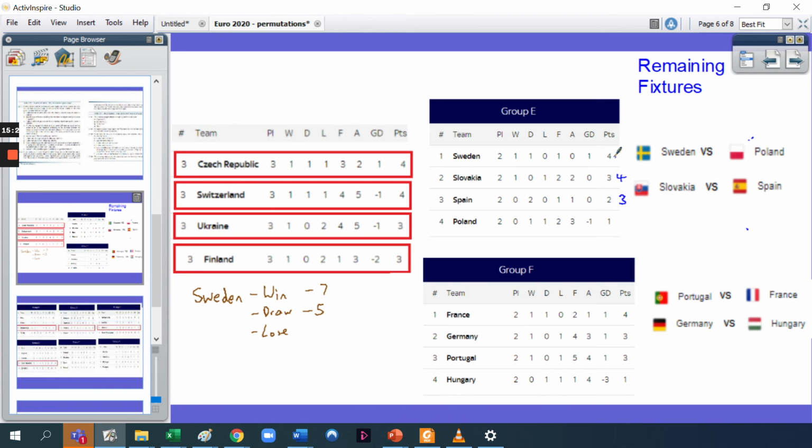And if they know, for example, at half-time in the game between Sweden and Poland, because these matches are being played at the same time, that Sweden are winning 3-0 against Poland, well, then Sweden will be on 7. And 3 points would actually be enough, because if they're drawing the game, their goal difference would be 0. So they would actually fit in over here, with 3 points but a goal difference of 0.